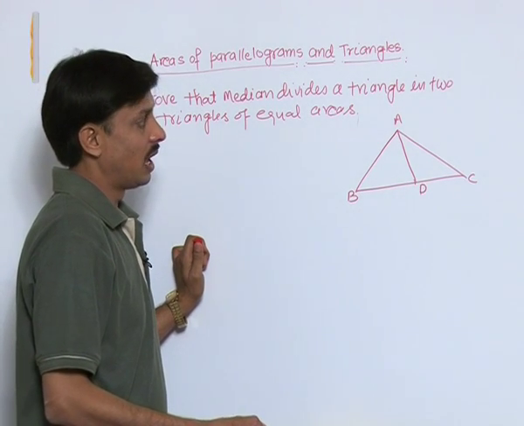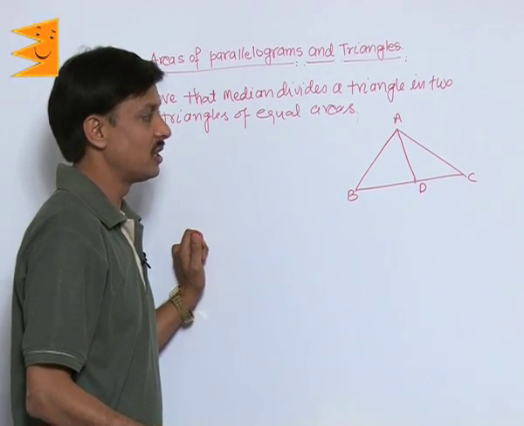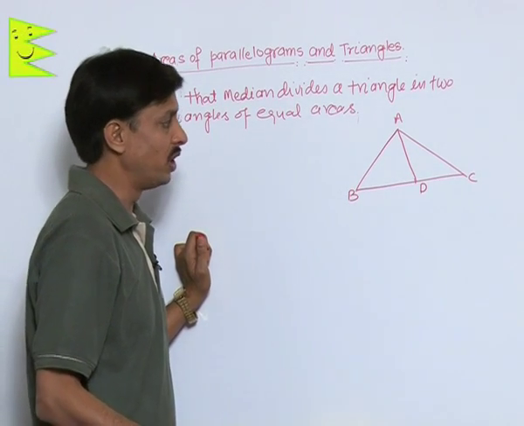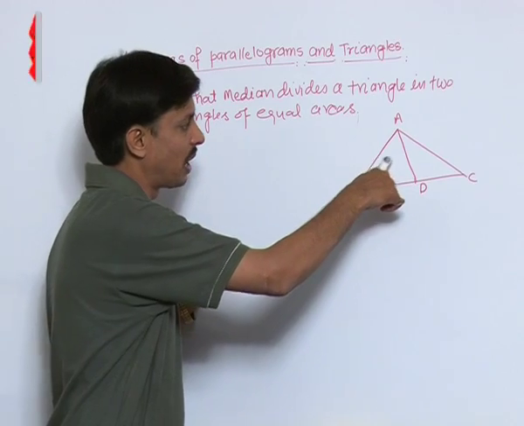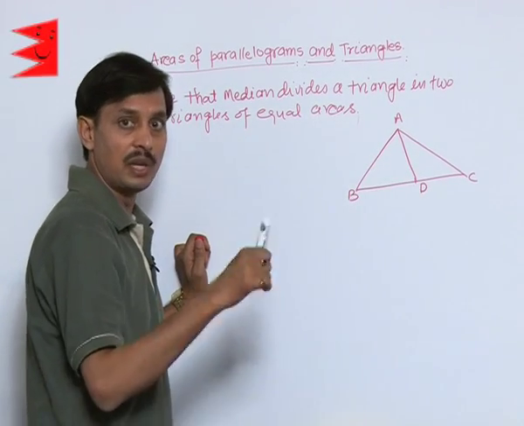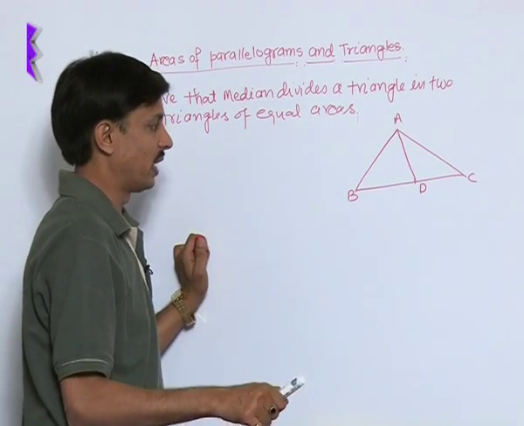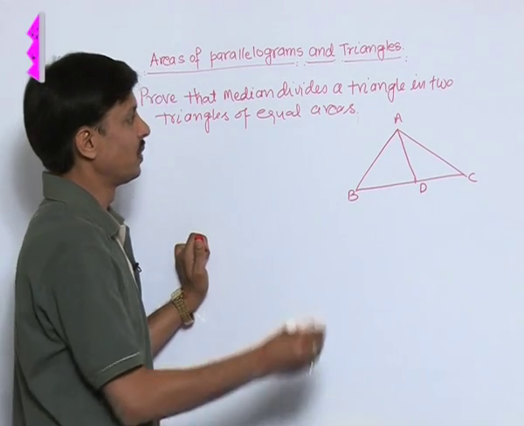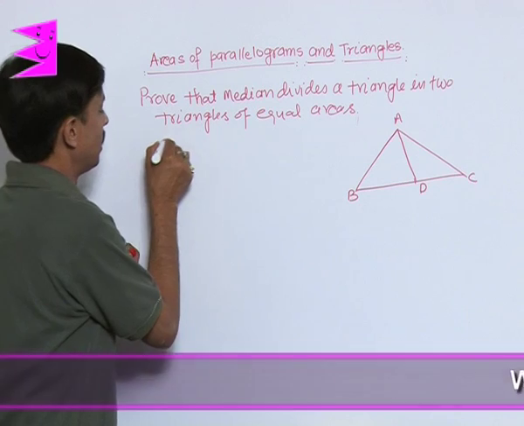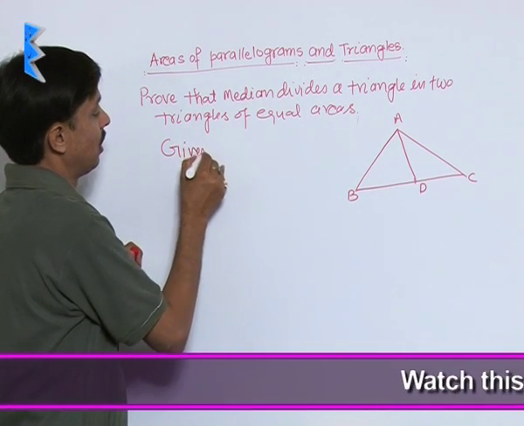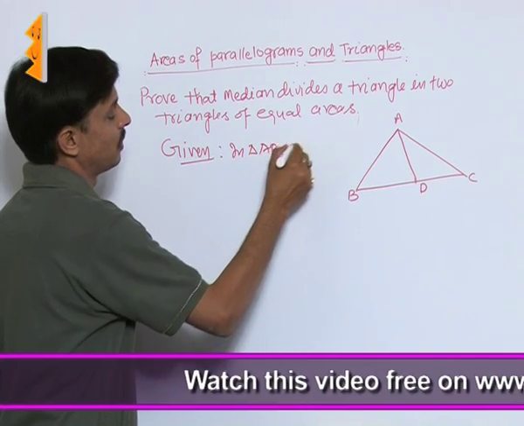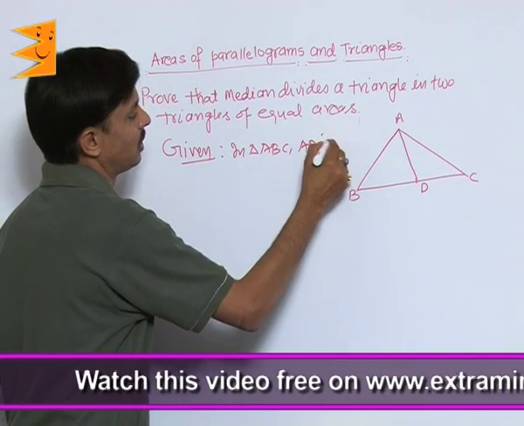The question is, as you know, a median is dividing a triangle into two triangles. We need to prove the area of this part is equal to the area of this part, meaning we have to show that area of triangle ABD is equal to area of triangle ACD. So what is given here? The given is, in triangle ABC, AD is the median.